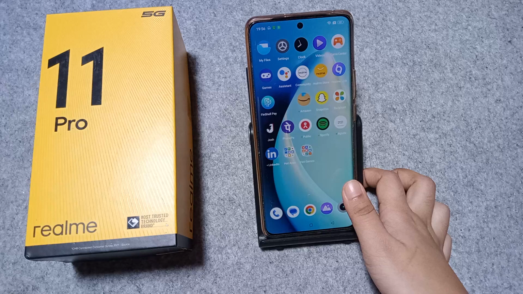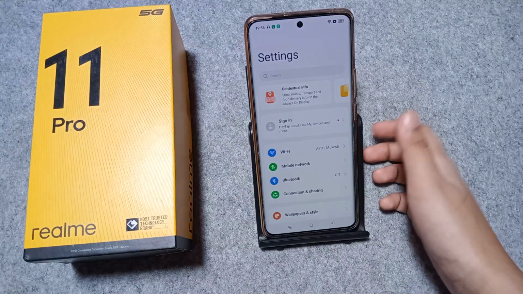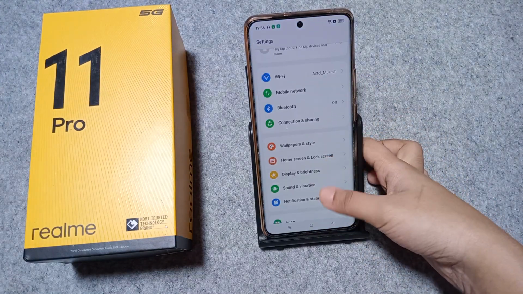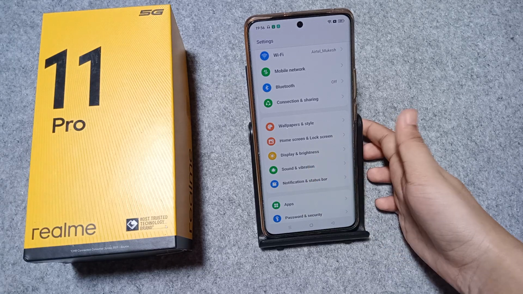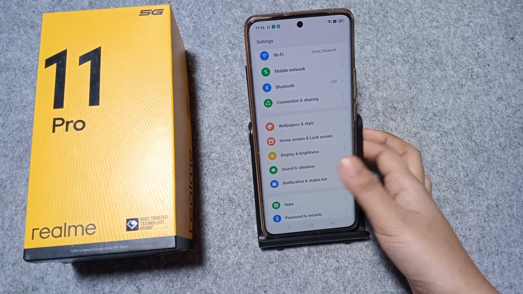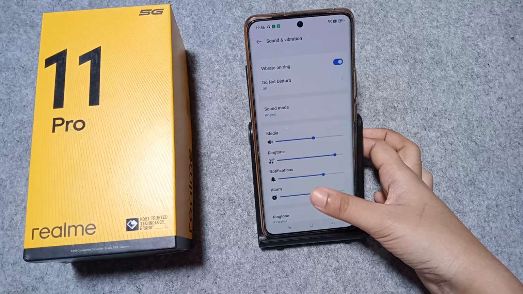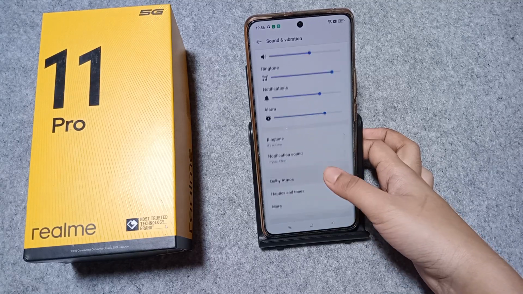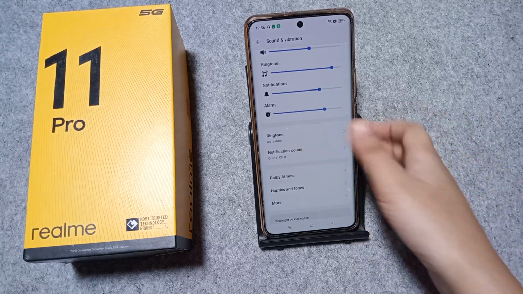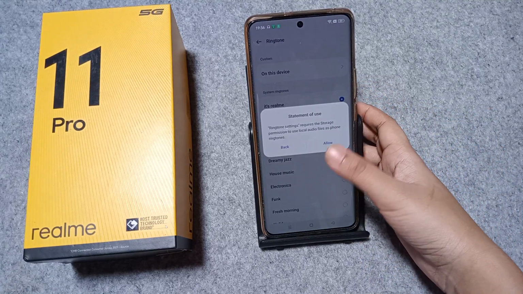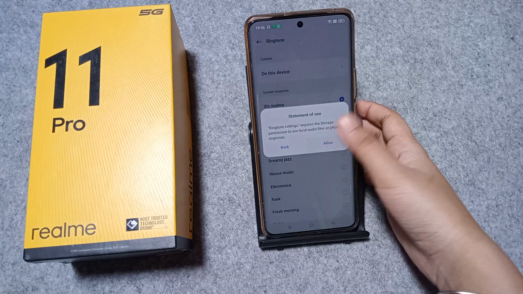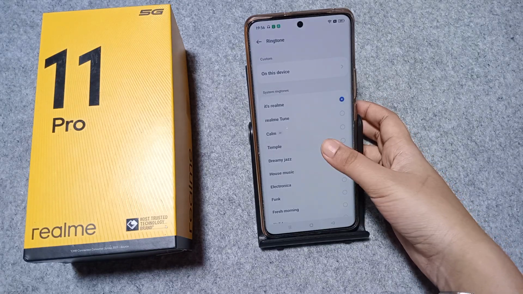If you want to set a ringtone, here you have to move to Settings. After that, scroll down, and here you can see the option of Sound and vibration. So friends, you have to click on Sound and vibration. When you click on it, scroll down, and here's your ringtone. So tap on Ringtone, and here's the statement of use. Click on Allow, and from here you can set ringtones.